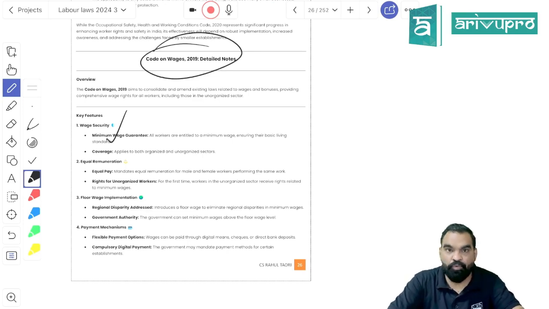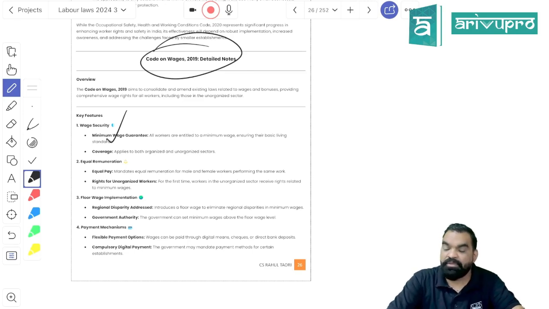First remember that 4 labor laws are being merged together and converted into the Code of Wages: Minimum Wages Act, Payment of Wages Act, Equal Remuneration Act and Payment of Bonus Act. These 4 are grouped together and converted into one single labor code, called the Code of Wages.